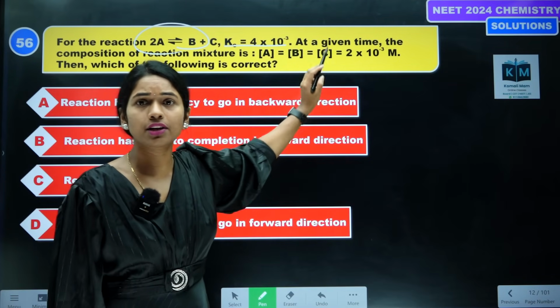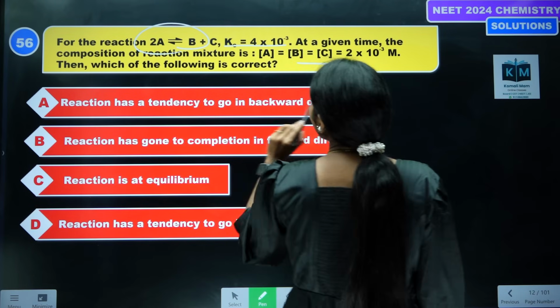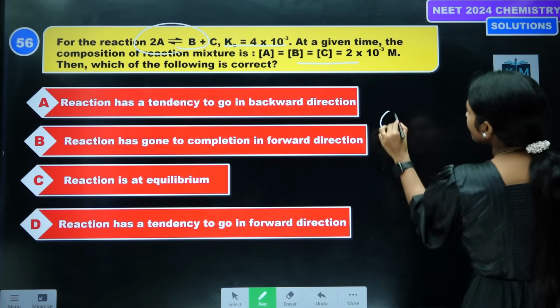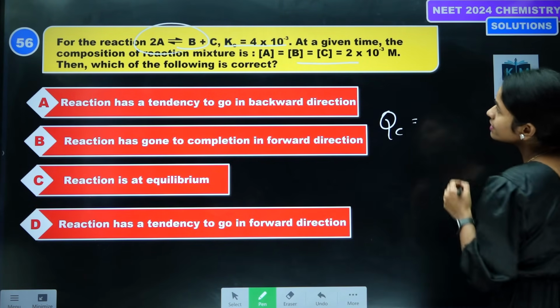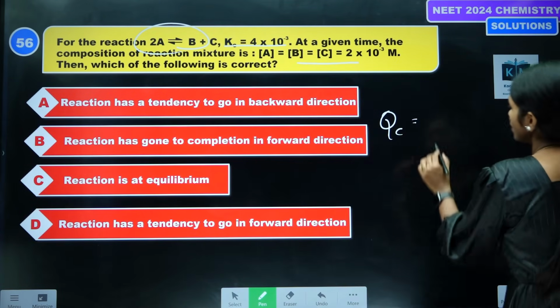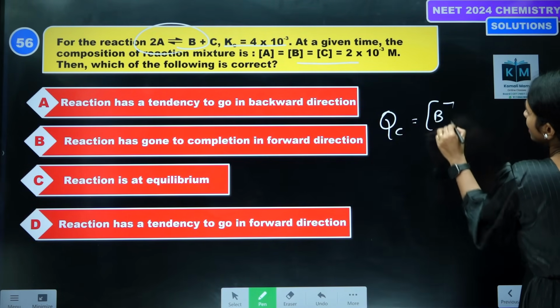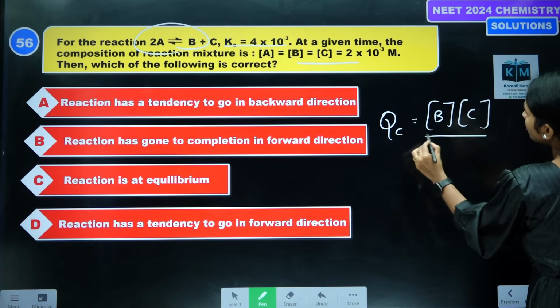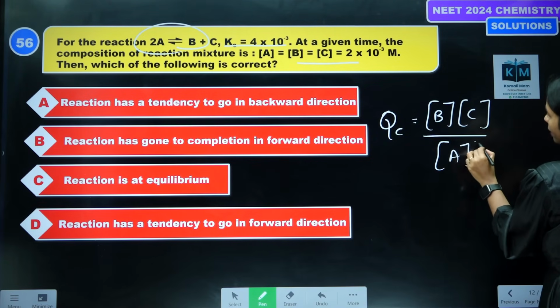A value, B value, C value, all the values are given. They're asking which is correct. First, let's find Qc for this. What is Qc, students? Products concentration divided by reactants concentration. Product concentration is B, C divided by reactants is A square.